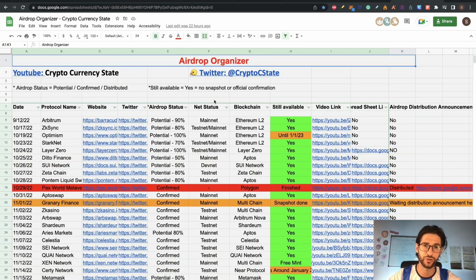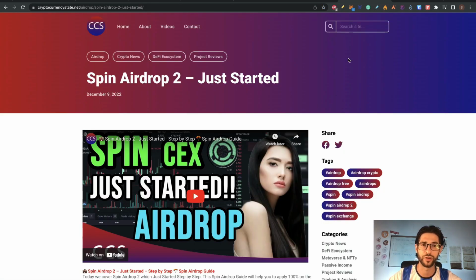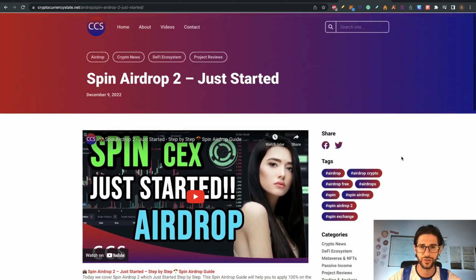I am still working on that, but I will try to launch it by the end of December. So for the new year, we probably are going to have the app. You are basically going to have a user account, and you are going to be able to sign up on my website and have a specific section for you with your information for your airdrops.